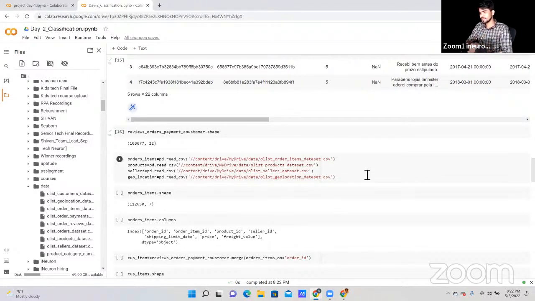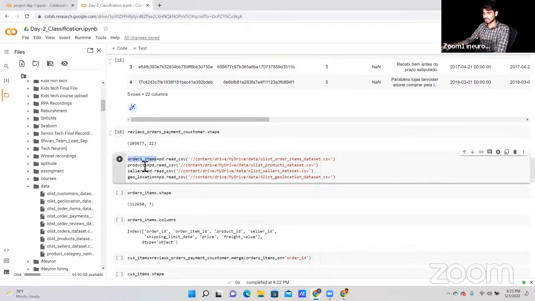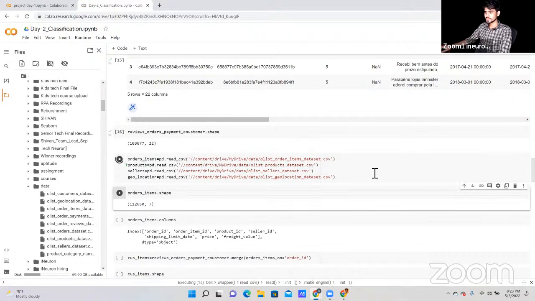So now let's try to read other data as well. I'm going to read order item data, product data, seller data, and geolocation data. These are the datasets that we have. I'm going to read this data. Okay, fine. Now the next thing I'm going to show you: let's check the shape of the order item. It's heavy data, so it will take some time. Now it has read. It takes 3 seconds.